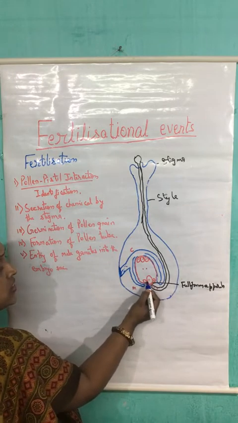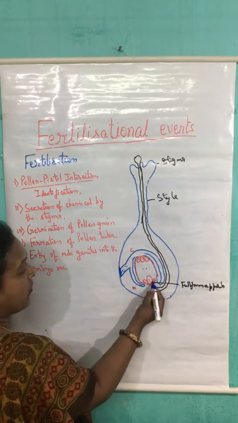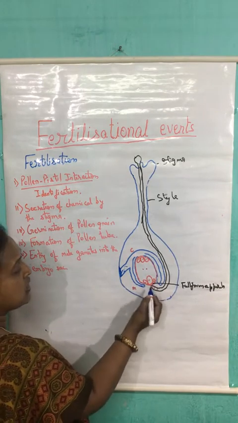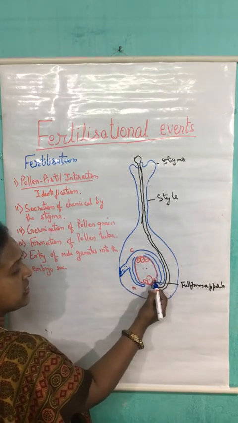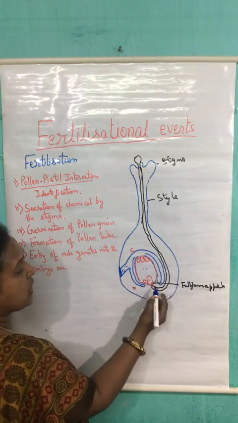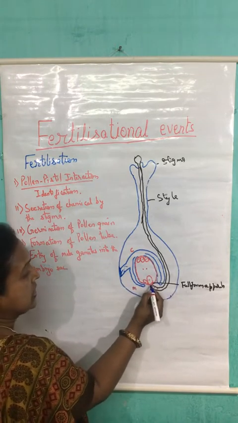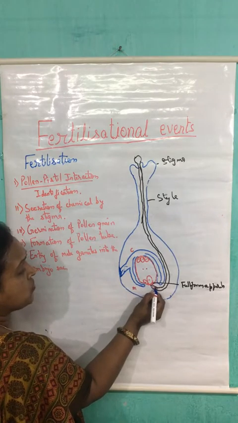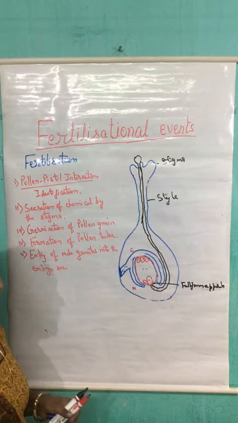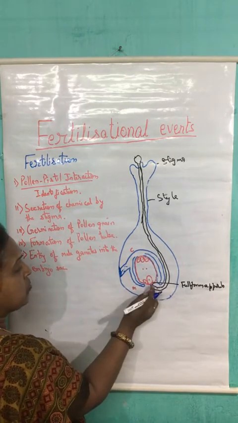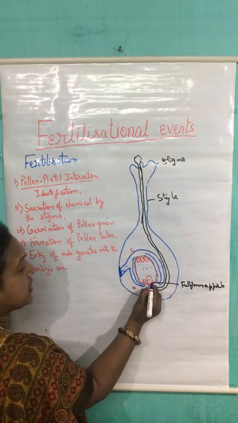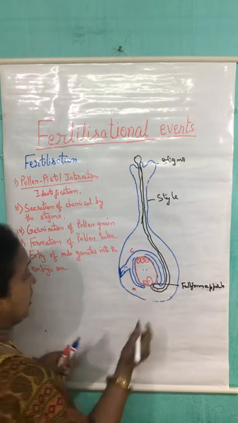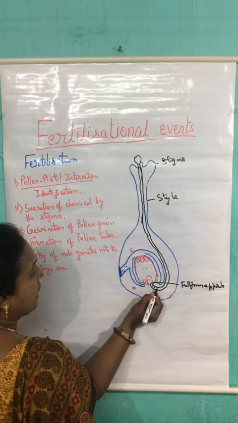One of the synergid cells, on either side, will start degenerating. For example, if this is the synergid cell that is going to degenerate, it will start degenerating. Now this filiform apparatus shows the path for this pollen tube, and after entering into it, the pollen tube ruptures, and let me draw it with the black colored structure.